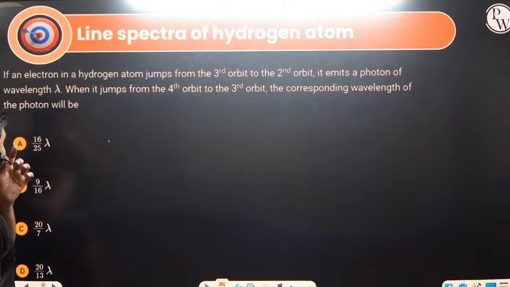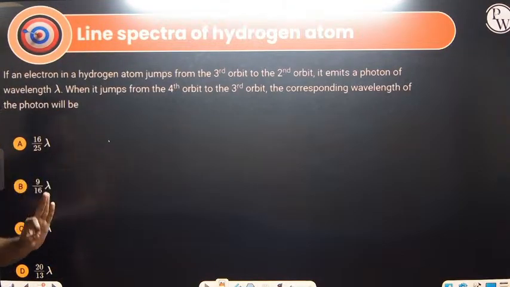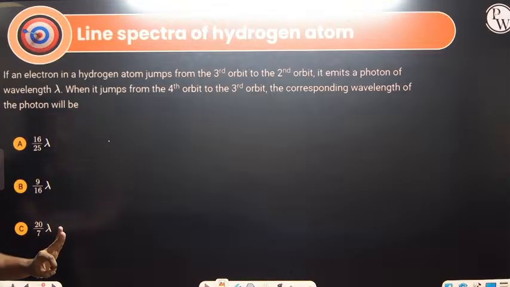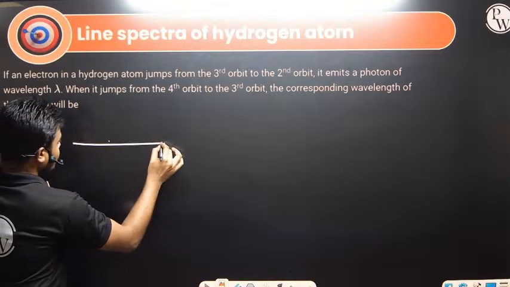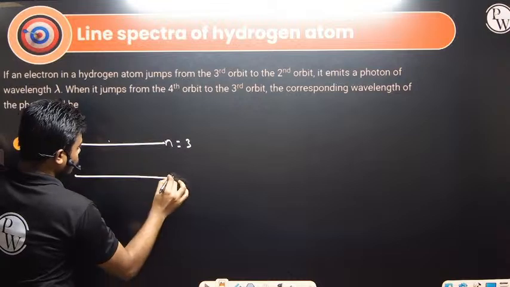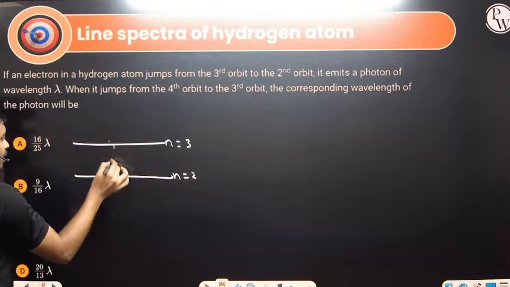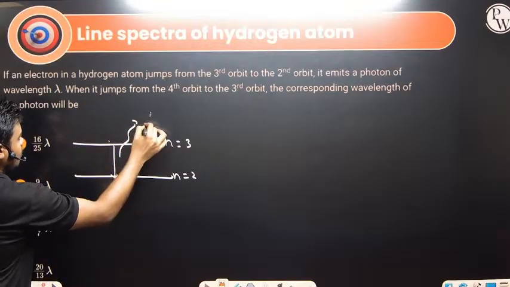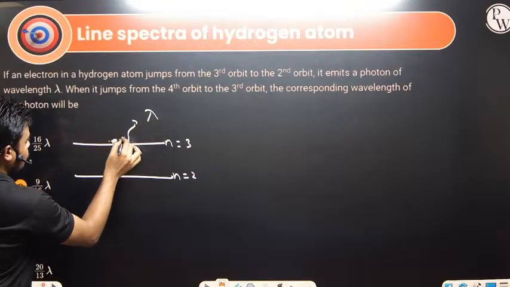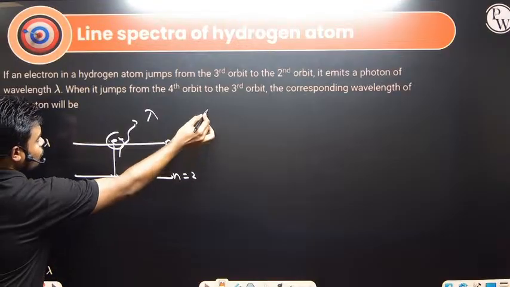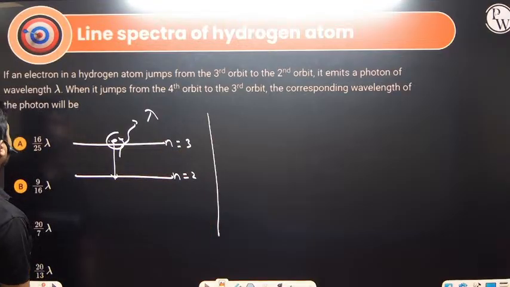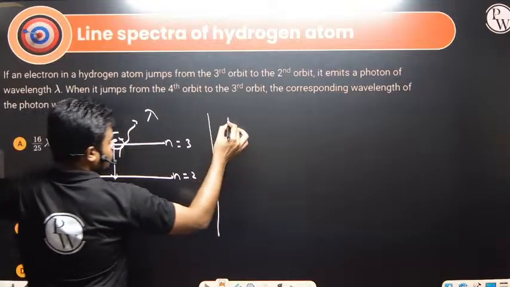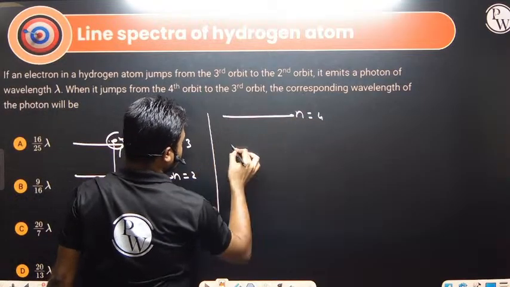An electron in hydrogen atom jumps from third orbit to second orbit. It emits a photon of wavelength lambda. So it is jumping from third orbit, that is n equals to 3 to n equals to 2, and it emits a photon of wavelength lambda, right? When it jumps from fourth orbit to third orbit, the corresponding wavelength of the photon will be given by, so here that is n equals to 4 to n equals to 3.